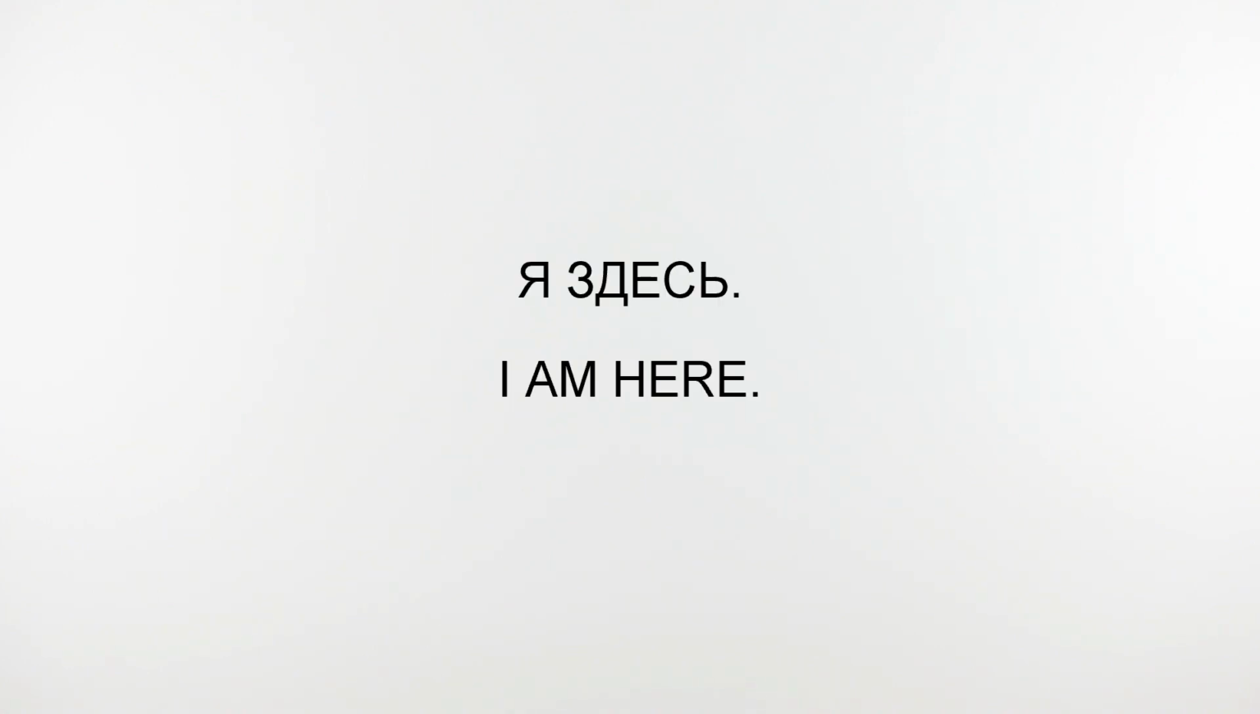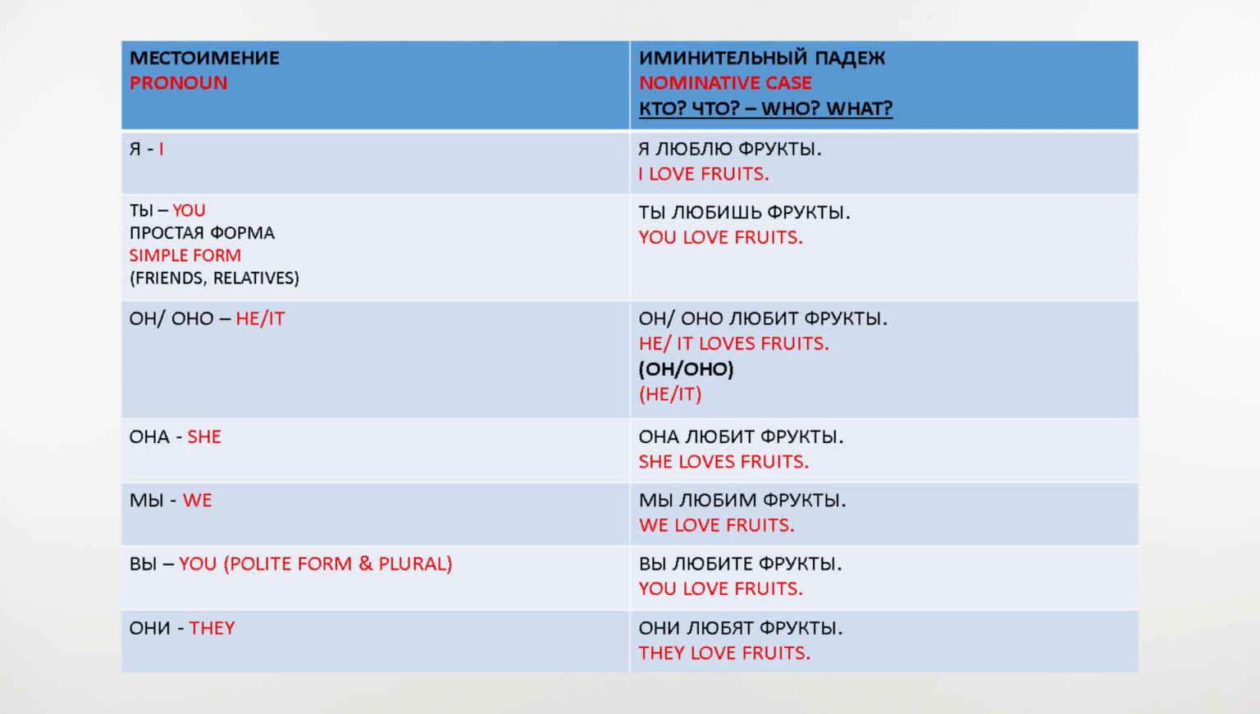Я здесь. I am here. Here, я is in the nominative form. Местоимение. Pronoun. Именительный падеж. Nominative case. Кто, что. Who, what.